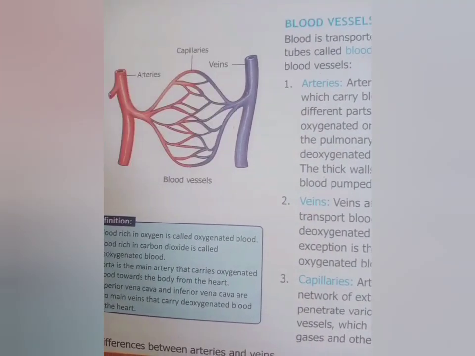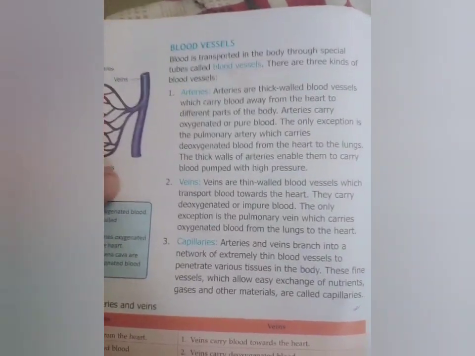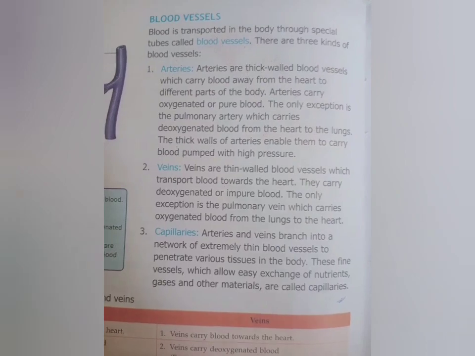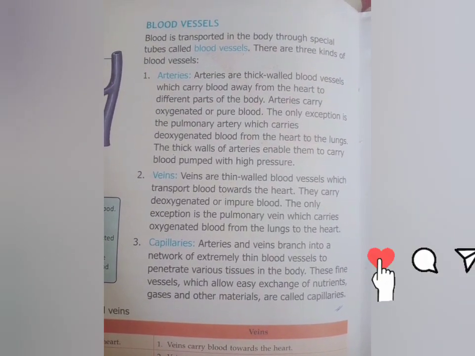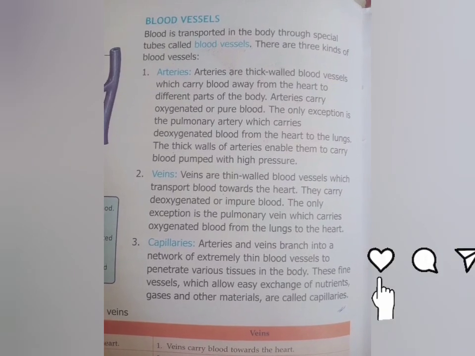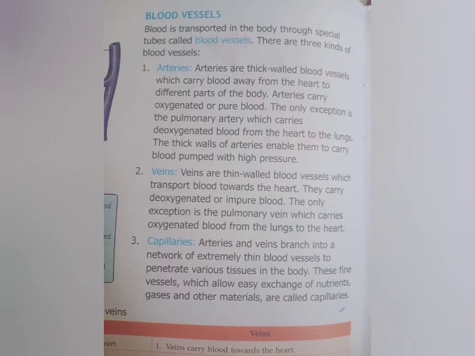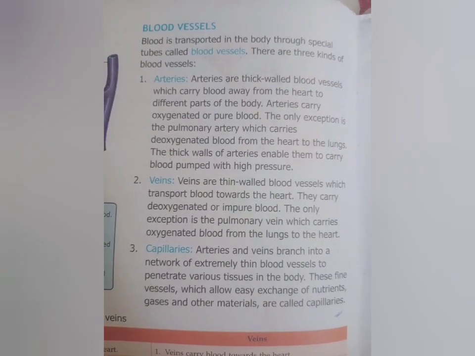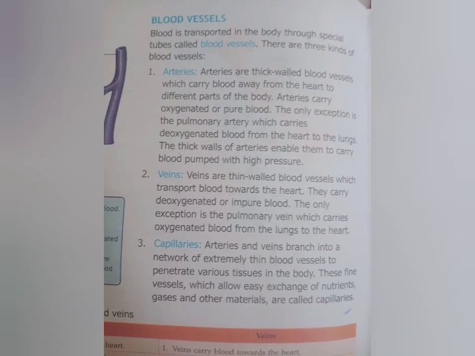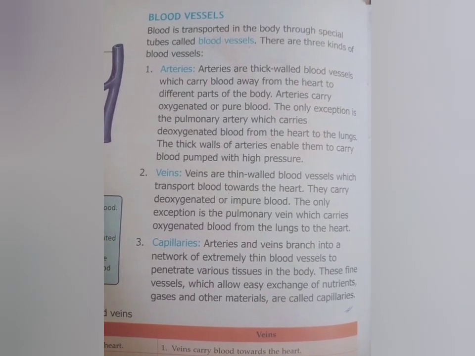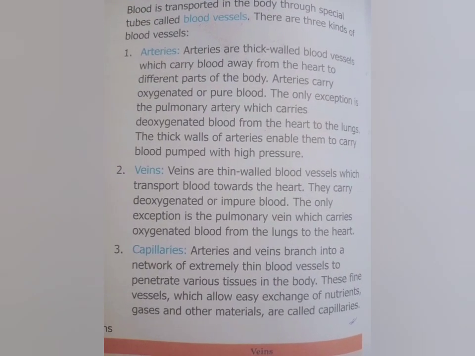Now let's discuss them in detail. Arteries, what are these? These are thick walled blood vessels. Thick walled means their wall is thick. They carry blood away from the heart to all the different parts of the body. Means blood that is carried from the heart to different parts of the body is carried through arteries. Arteries carry oxygenated or pure blood. Oxygenated means the blood that carries oxygen, or we can say pure blood.